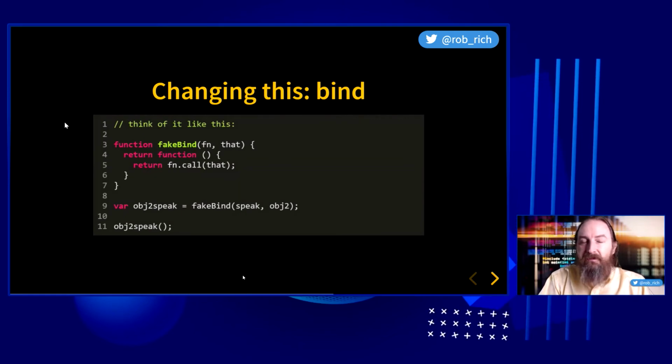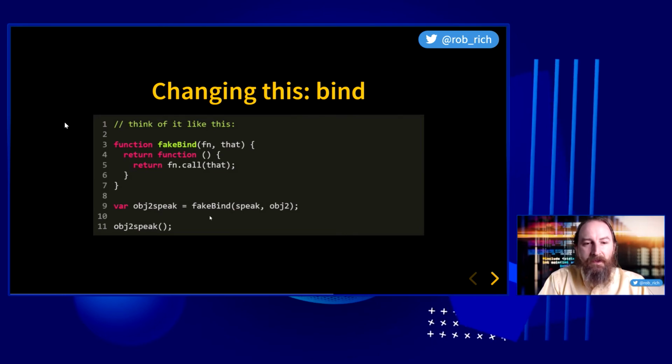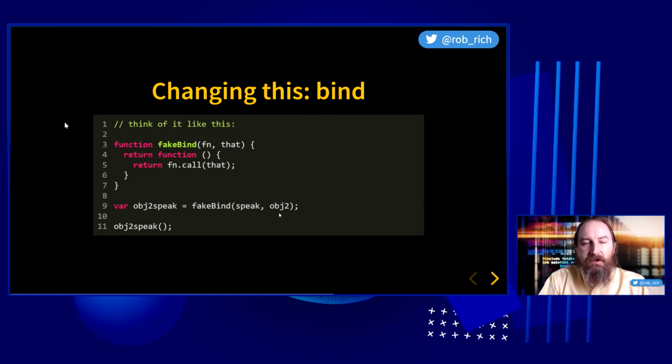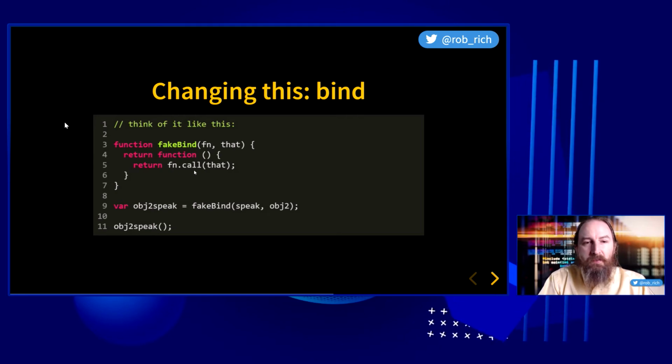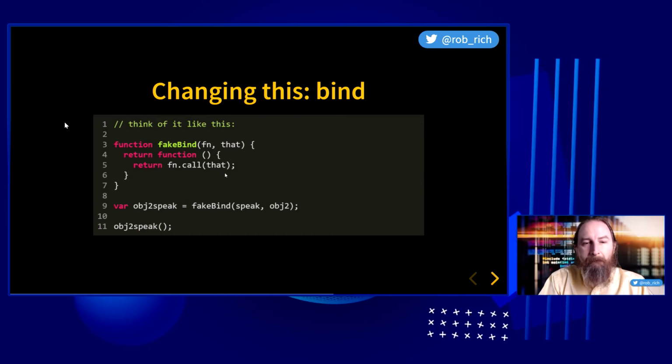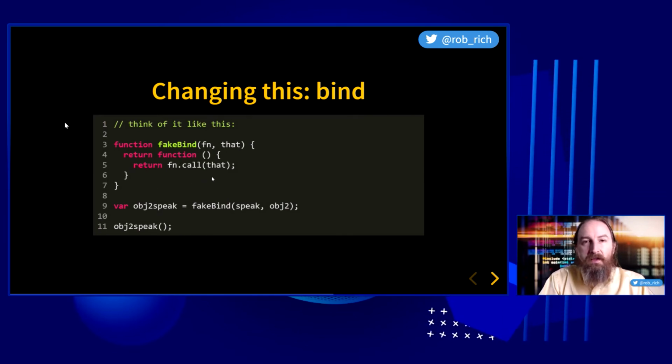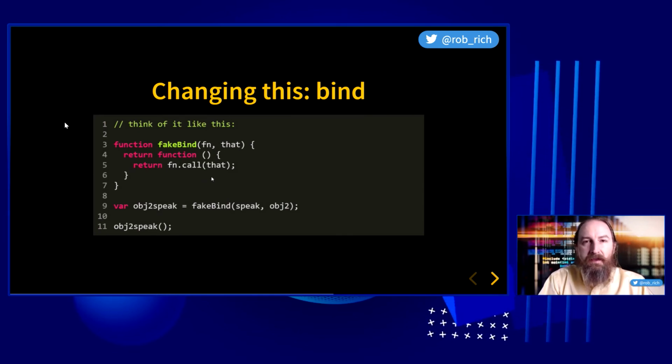Now, this isn't the syntax for bind, but this helps us understand a little bit how bind works. Let's say, given a function and a this, we can create a new function. We'll return that new function. And whenever you call that new function, we will call that original function .call and pass in the this. So now if I call obj2.speak, I have this new function that I can call whenever I'm ready that will correctly apply that this envelope.